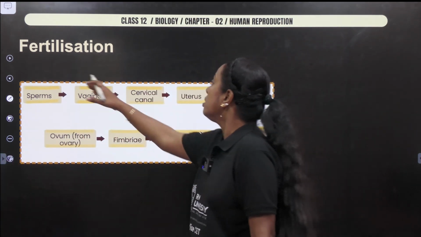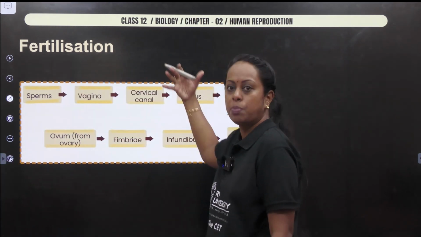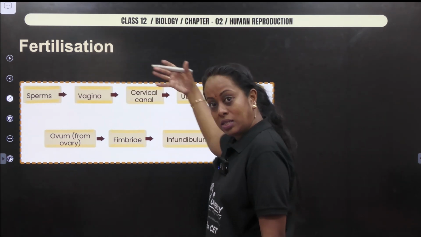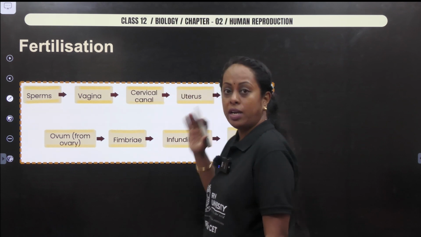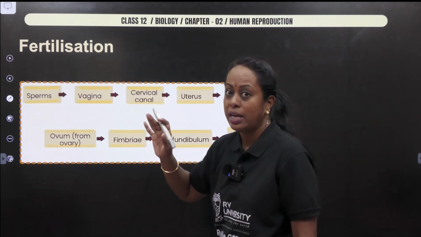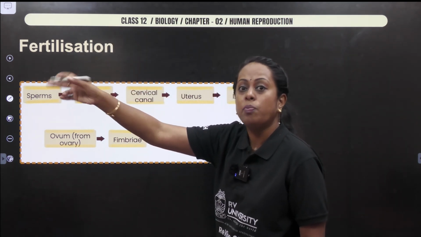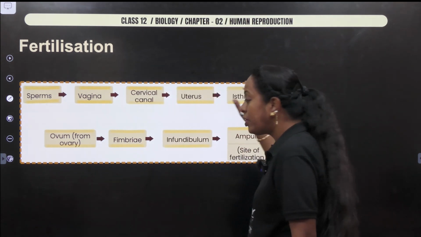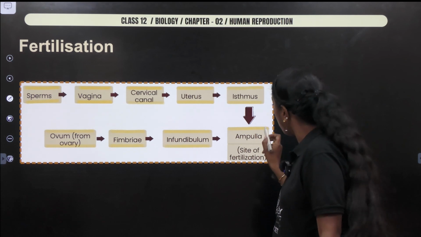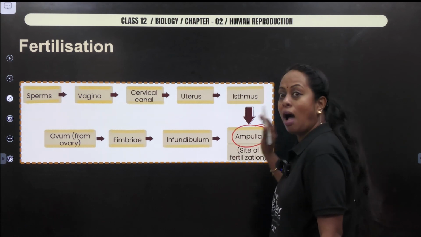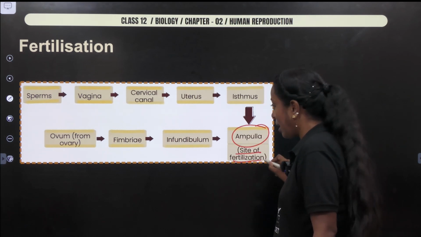So millions of sperm move towards the female reproductive tract, entering the fallopian tube where the egg is waiting, and fertilization is going to occur in which region? Ampulla isthmus region. So we have highlighted the word ampulla, the site of fertilization.